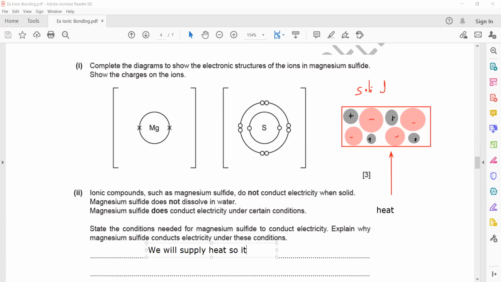So it will melt and the ions will be free to move. When ions are free to move, the substance can conduct electricity. If ions are not free to move, the substance cannot conduct electricity. So when we supply heat energy, these ions will be free, and as the ions are free, it can conduct electricity.